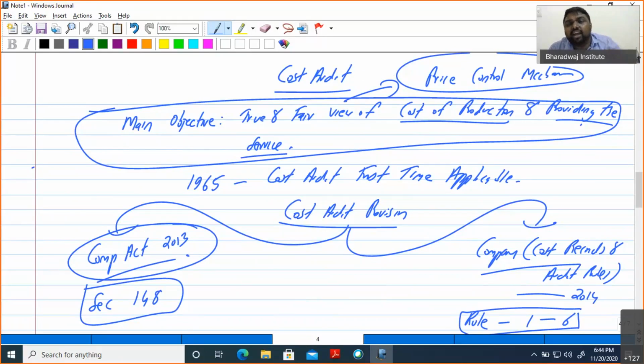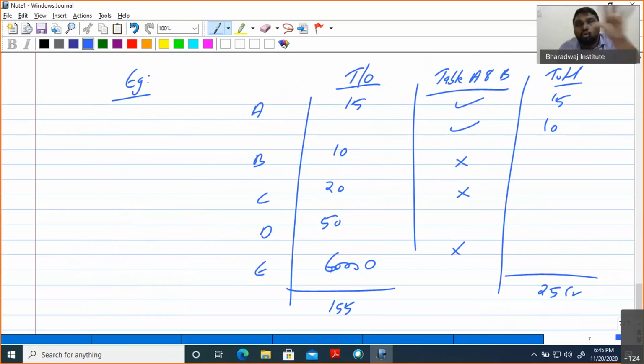Companies will always inflate the cost. So a professional who has expert knowledge in costing and cost accounting work should certify the actual cost. Then only the government can fix the price to be controlled. It can be used for tariff, it can be used for minimum support, it can be used for different areas. This cost audit report cannot be used only for price control. If the government wants to charge a tariff or tax on a cost basis, they can use the cost audit report. If the government wants to fix a contract on a cost plus contract basis, they can use the cost audit report. So this cost audit can be useful for all these applications.